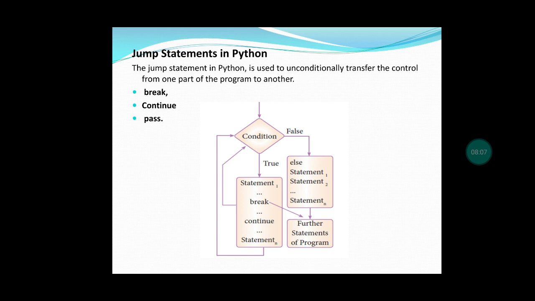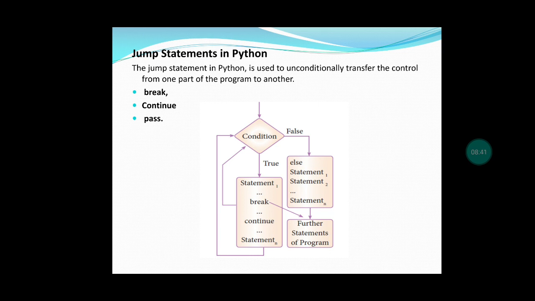First we are giving the condition. If the condition is true, it goes to the statement block. In that statement block we can give break statement or continue statement. If you give break, it comes out of the loop. If you give continue, it again continues and goes to the condition. If the condition is false, it comes to the else part. The break statement part will not be executed. So condition true means break statement part will be executed. Condition false means else part will be executed.